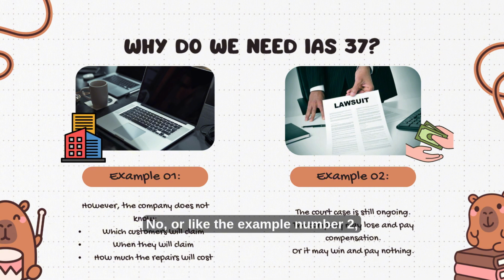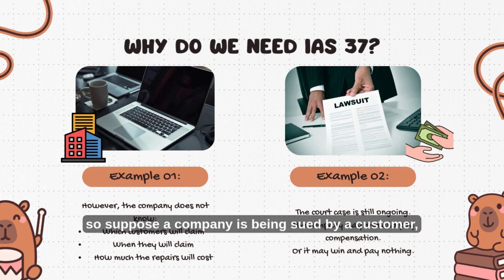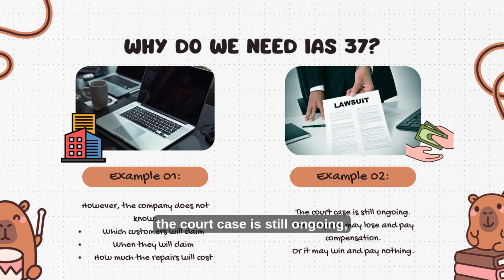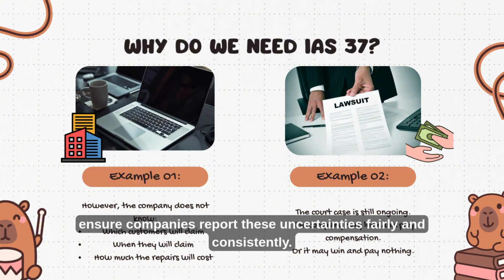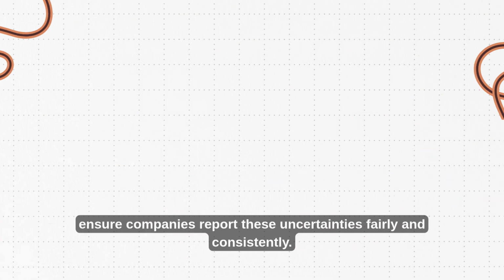No. Or like example number 2. Suppose a company is being sued by a customer. The court case is still ongoing. The company may lose and pay compensation, or it may win and pay nothing. How should accountants report this situation? IAS 37 provides rules to ensure companies report these uncertainties fairly and consistently.